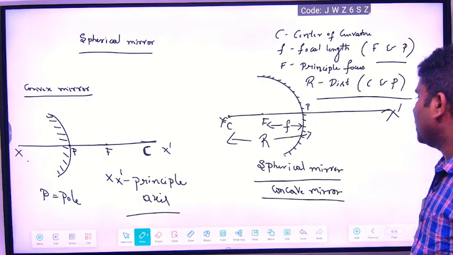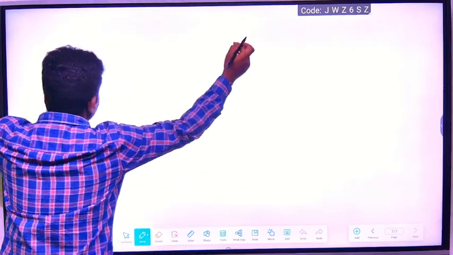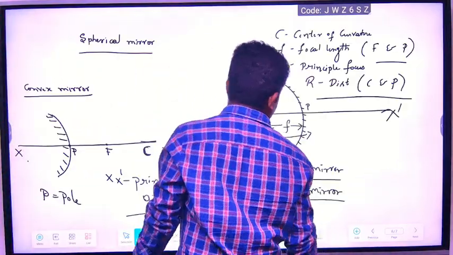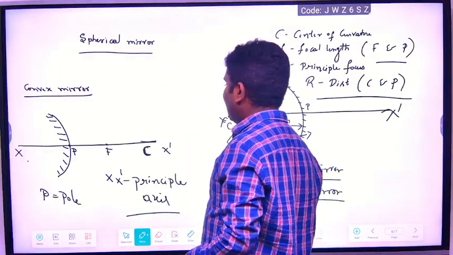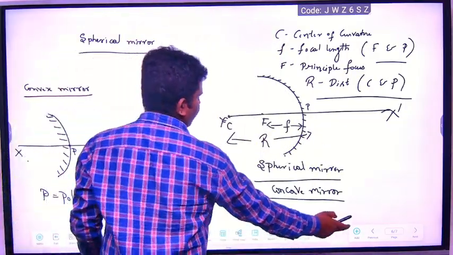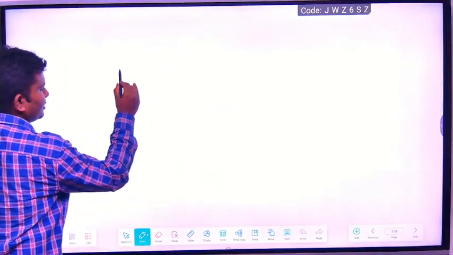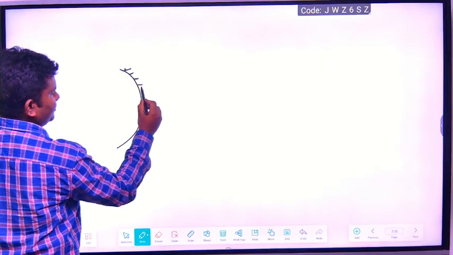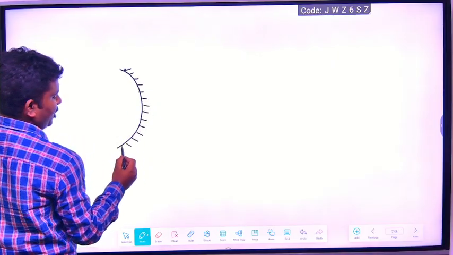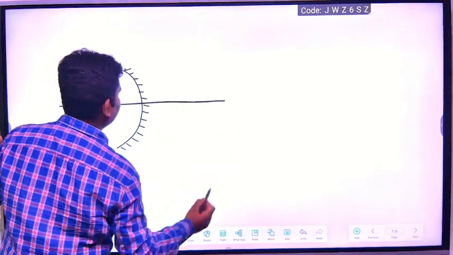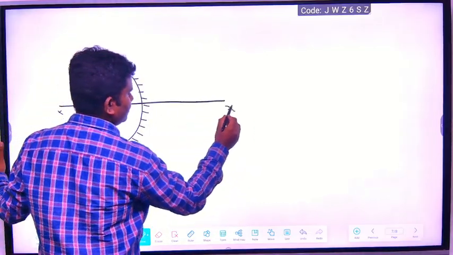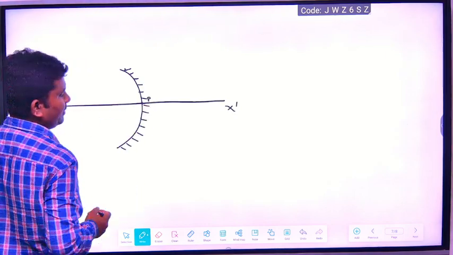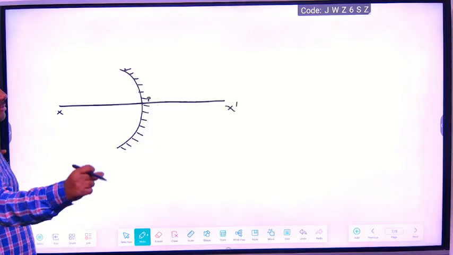Done. Very good. Now you see, you understood all of that? Okay, if you have doubts, you ask. So when the light rays are moving, for example, this is a spherical surface, a concave mirror. So I am taking a concave mirror. This is the principal axis, X and X dash. This is the pole of the mirror. Now you see, everyone.